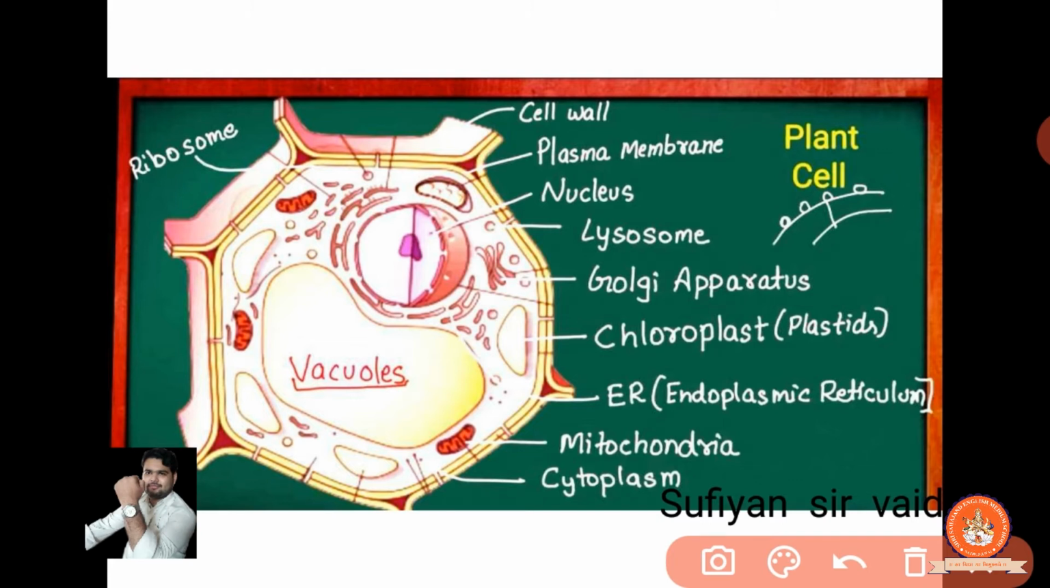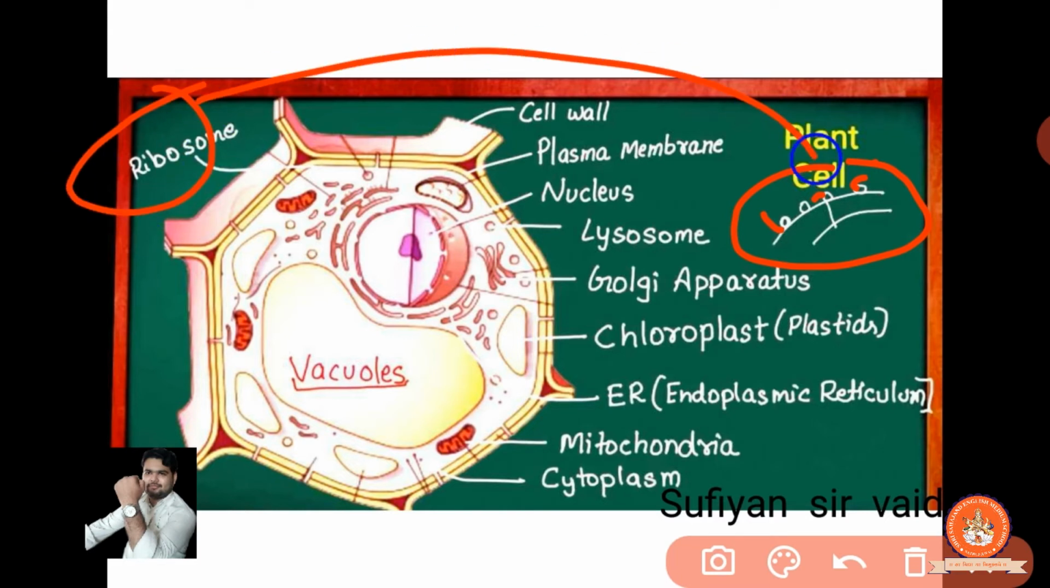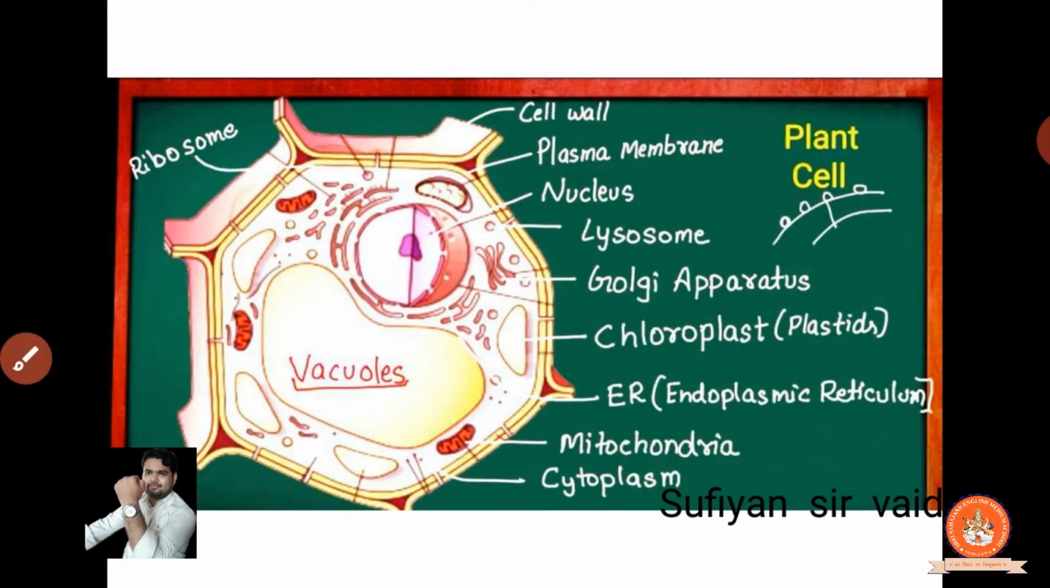I will draw it here. This is our ER, endoplasmic reticulum. Clear? Over there you can observe small dots. What are these dots? This dot is a ribosome. Here you can see it. Clear? That we will observe in a bigger diagram, so you can understand very well.